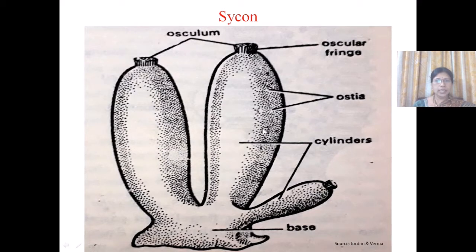So the water circulates over the different types of canals present in the body of the sponge and finally enters into the central canal called spongocoel, and from this canal the water is expelled out of the body through a large pore which is present at the anterior end of the sponge. That pore is called osculum. So this system is called canal system.